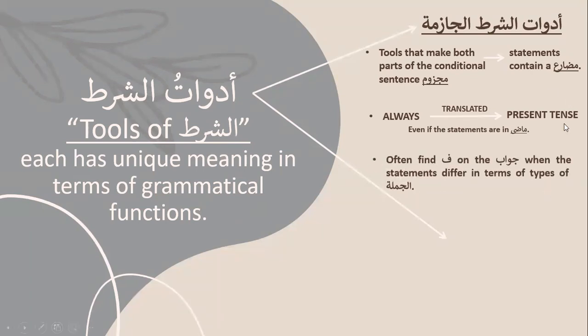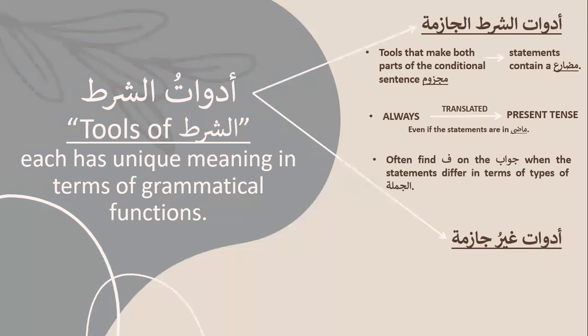Often you will find fa in between these two statements. Why? Because the statement of jawab differs in terms of type. So these are two statements, two jumlas which are put together. When both the jumlas are different, let's say one is jumla fi'liya and one is jumla ismiya, then there will be a fa in the middle. If they both are, let's say, jumla fi'liya and they both are mudare, in statement 1 and statement 2, you have fail mudare in both, then you won't have fa. And we'll study how.